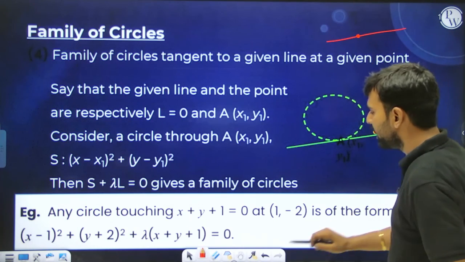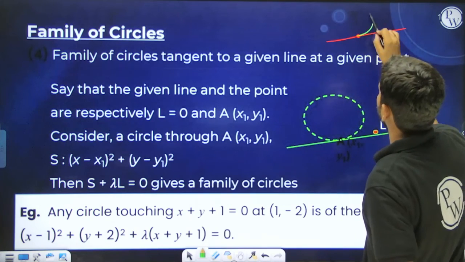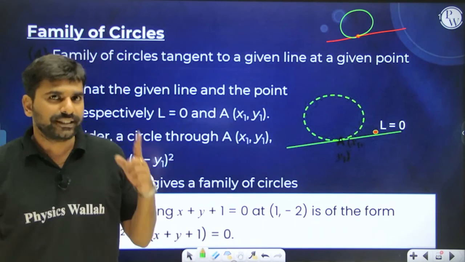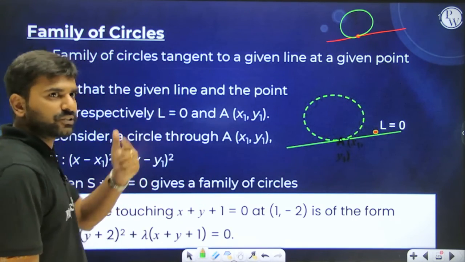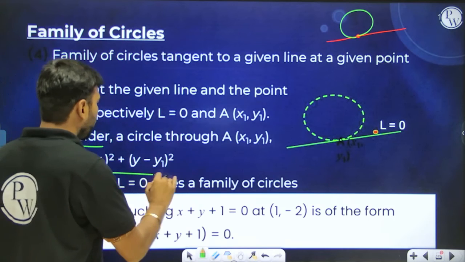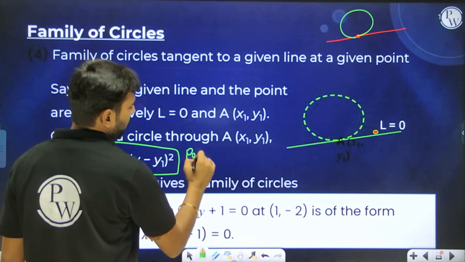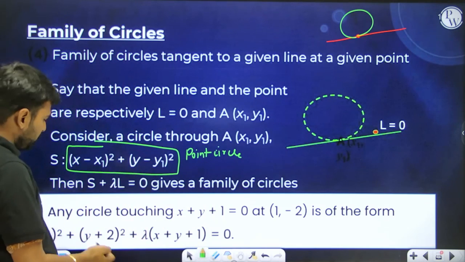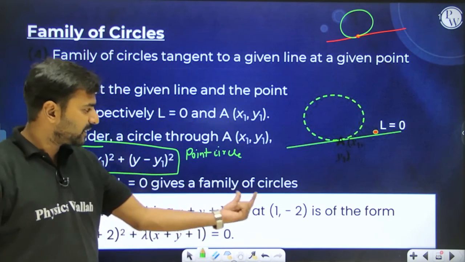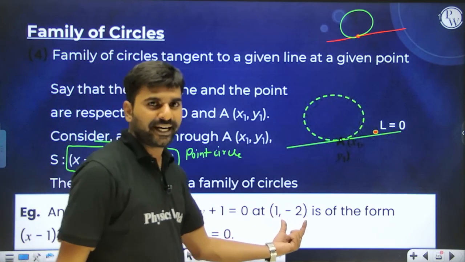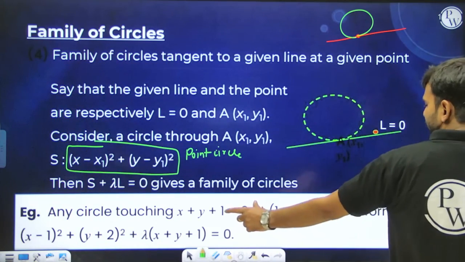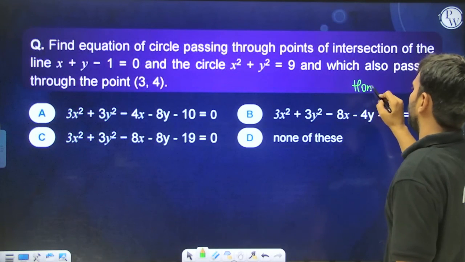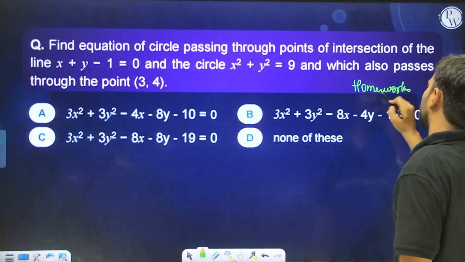Sometimes only a single point is given to me along with one line, and the question says to write down the equation of the circles which are touching this line at this particular point. In that case, in order to get one equation of the circle, we write down the equation of the point circle. Using this point we write down a point circle first, and then this is the line given to us. So S plus lambda L equals 0 is what we are going to use, and the question is going to be solved, right? I hope you are clear with this particular thing.